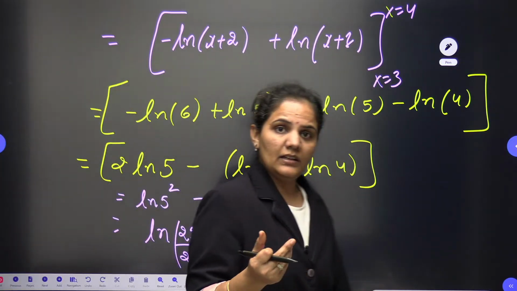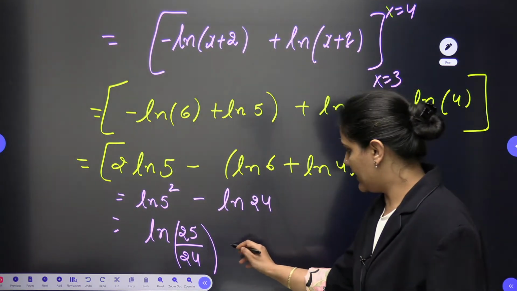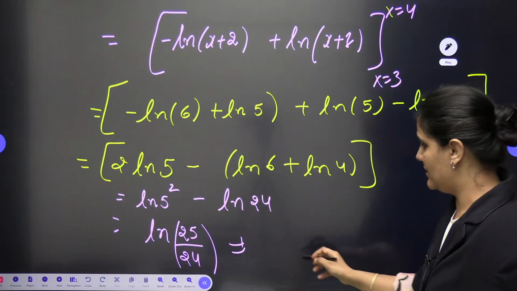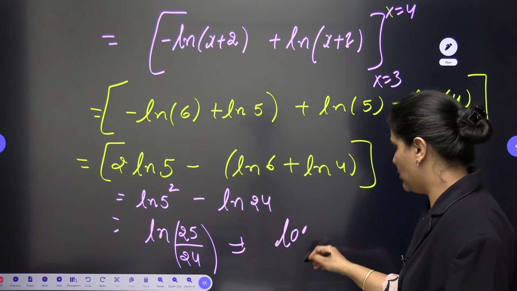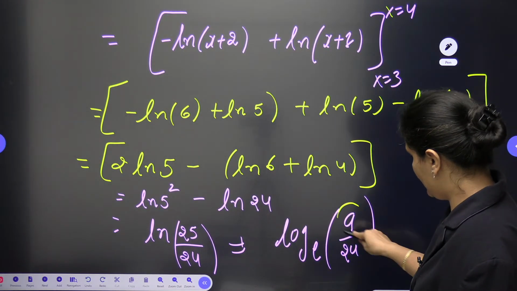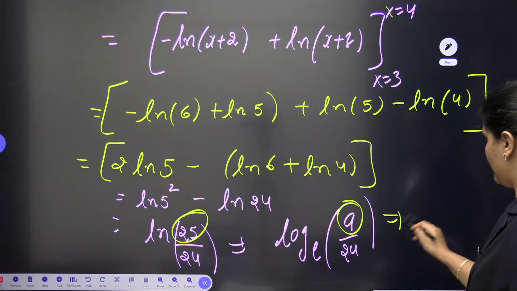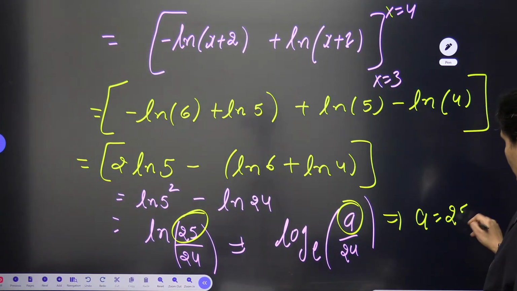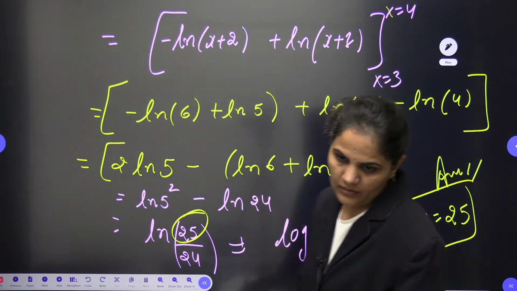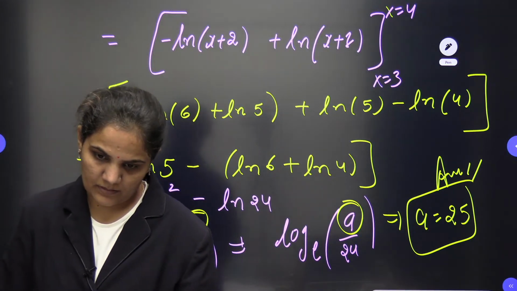Because here I can go for the log of m minus log of n, which is log of m by n, and we can compare this with the given data. What is given to us? Log to the base e, means this one only. So when you go for the comparison with a by 24, very clearly you can see your a is nothing but 25 only. So by comparison we can write down a is 25. That should be the answer. Yes, a is equal to 25 should be the answer.